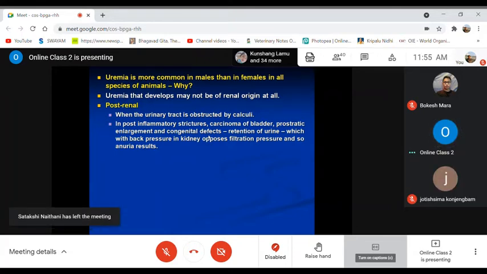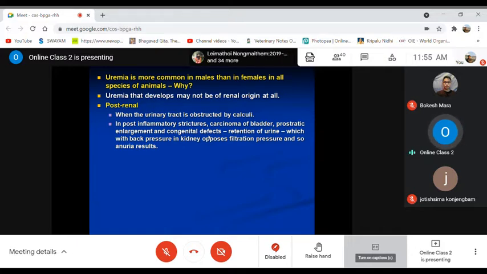Okay. As you know, in male and female there are differences in anatomical structures. The urethra is very small. The lumen size is very small in the male, whereas in the female it is broad and larger. So that's why there are more chances of obstruction of the urethra in males, not in females.